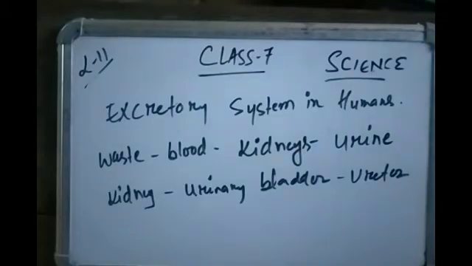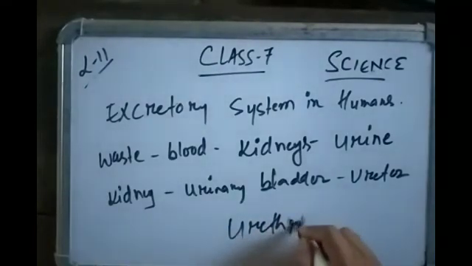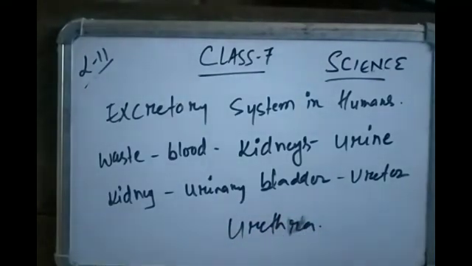It is stored in the bladder and is passed out through the urinary opening at the end of the muscular tube called the urethra. So you can look at the diagram given in your textbook, the human excretory system, on page number 127.